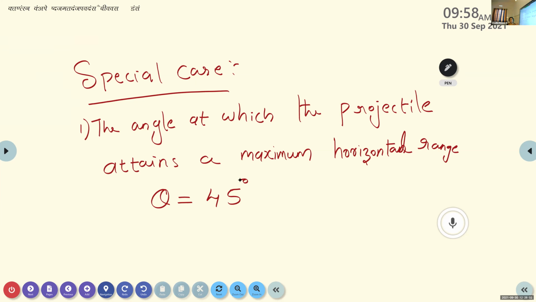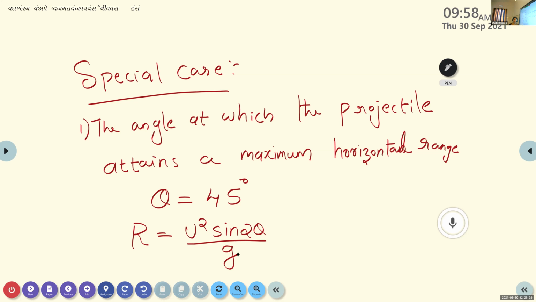So you can expect a question from this. At what angle does the projectile attain a maximum horizontal range? That angle is 45 degree. Then our equation becomes... we know, what is the equation for calculating the range R? R is equal to u square sin 2 theta by g.